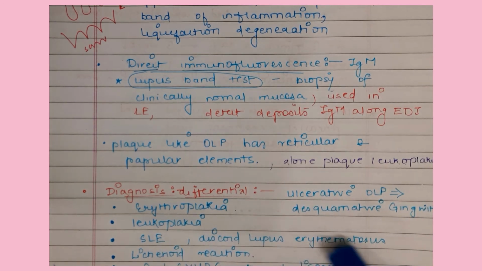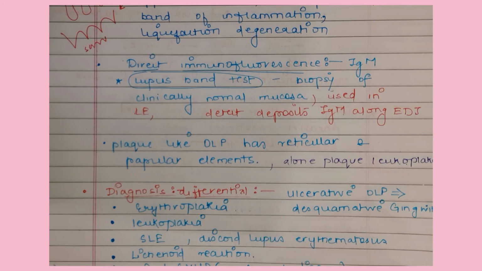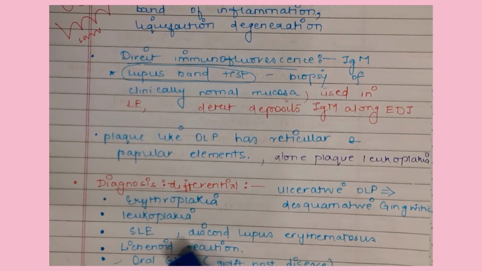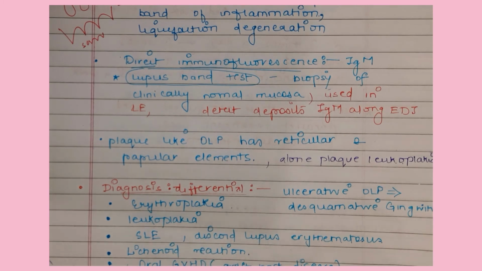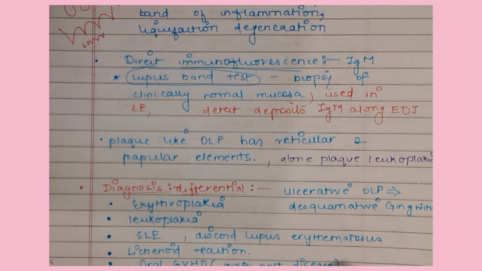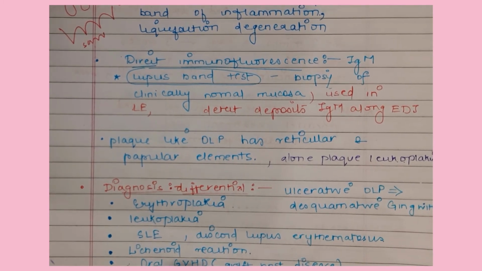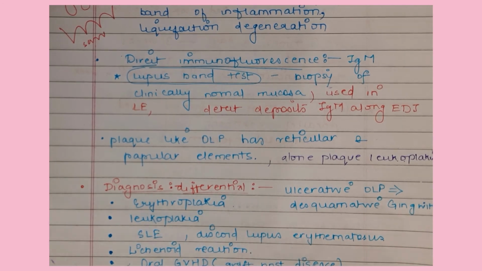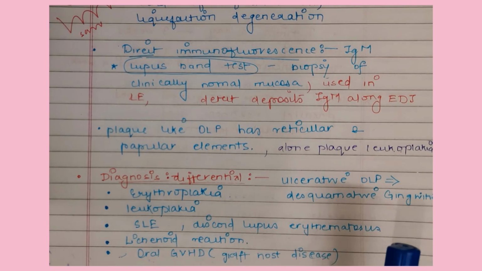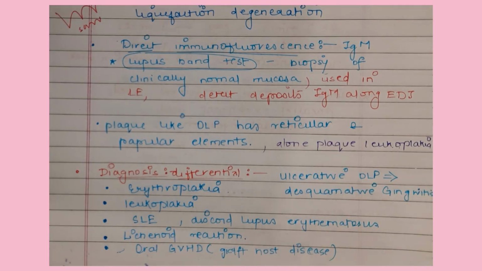Then there are lupus erythematosus and lichenoid reactions, where the lesion is present unilaterally, whereas in lichen planus it is present bilaterally. This presentation is also seen in graft versus host disease, when there is transplantation of an organ. The clinical presentation is the same here as well.